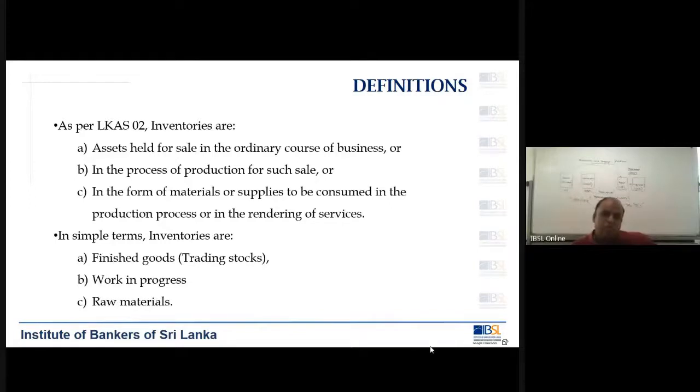But these stocks can have different forms. That is what is given here. The stocks could be finished products. That is what you display in the showrooms as finished products. Or there could be products which are work in progress. Now, say for example, you are in the process of manufacturing a table. So where you would have done the tabletop, but not the 4 legs. But those are also part of your stocks. But those stocks are given a special name, which is called as work in progress.